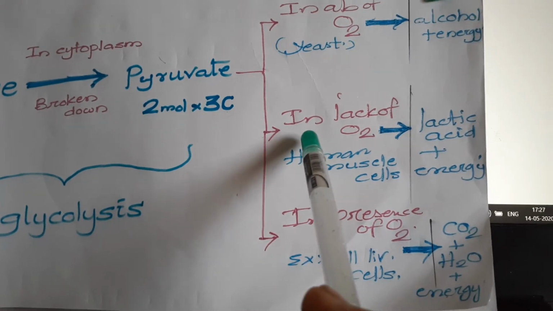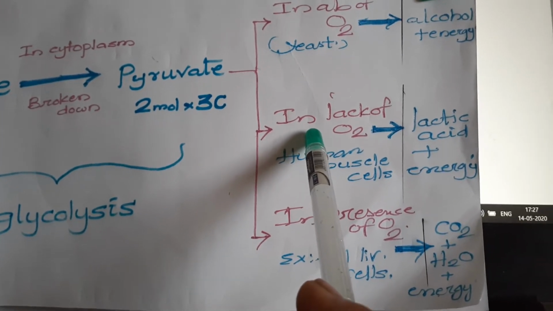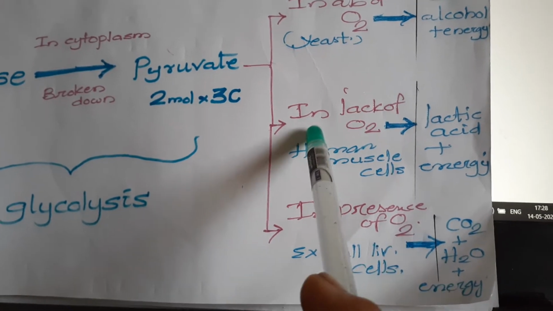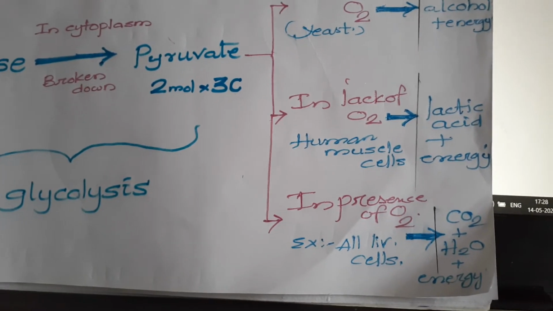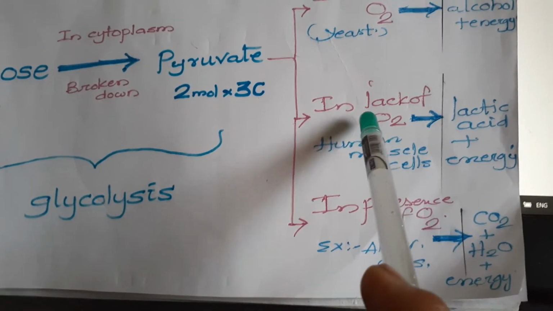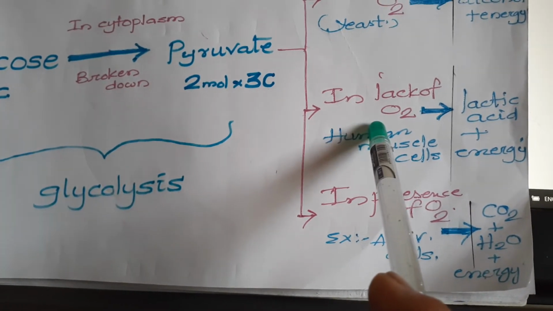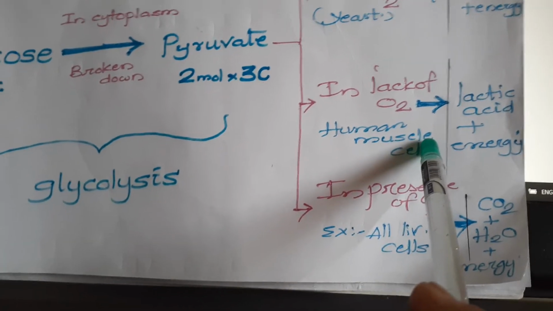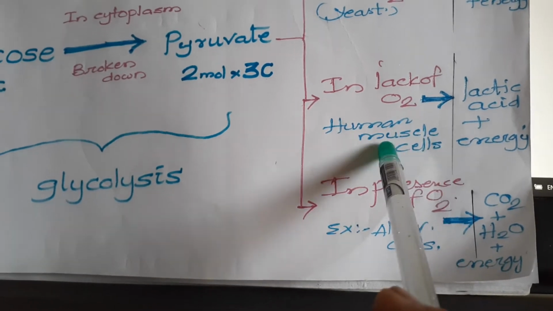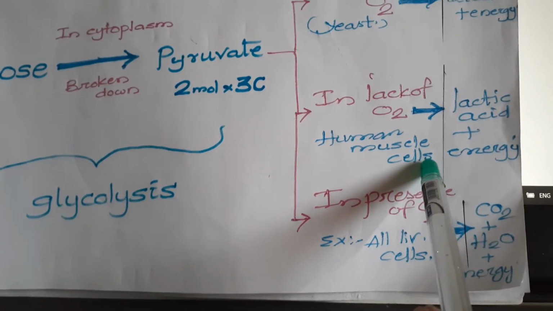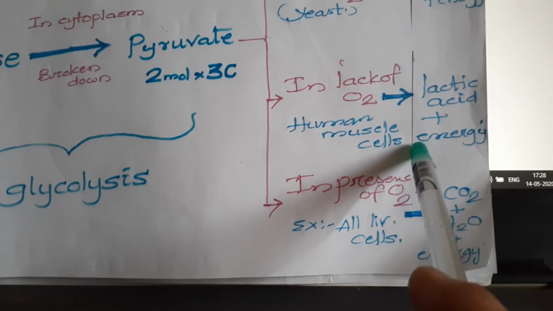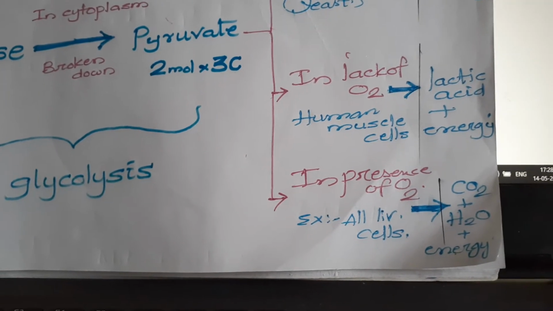As usual, by inhalation, we are taking oxygen into the body. But at the time of strenuous exercises, excess intake of oxygen is required, so the human limb muscle cells, the striated muscle cells, undergo anaerobic respiration so that the end products lactic acid and energy are generated.